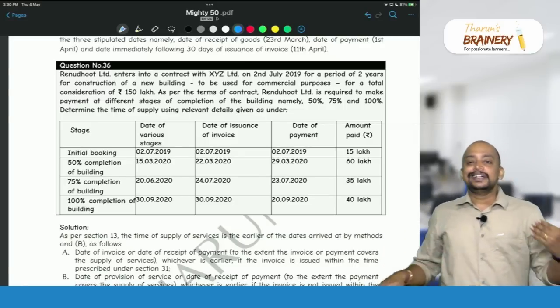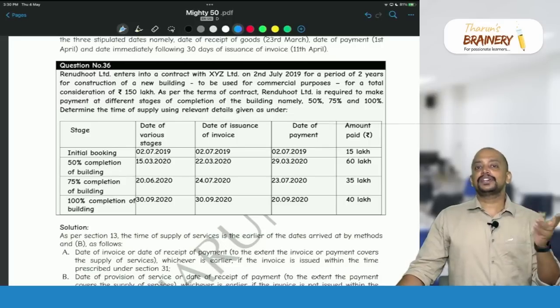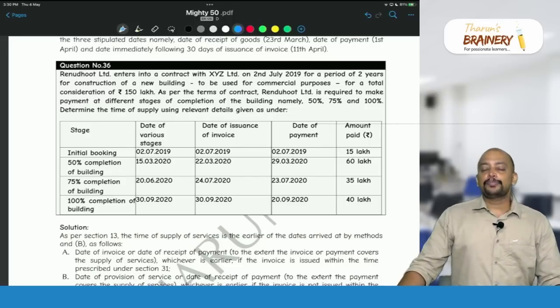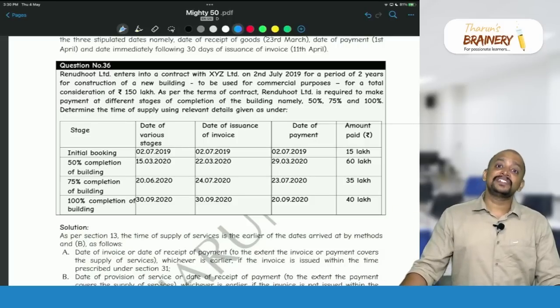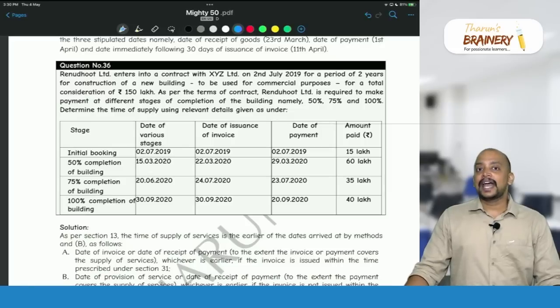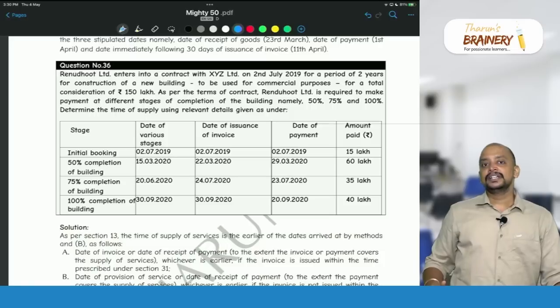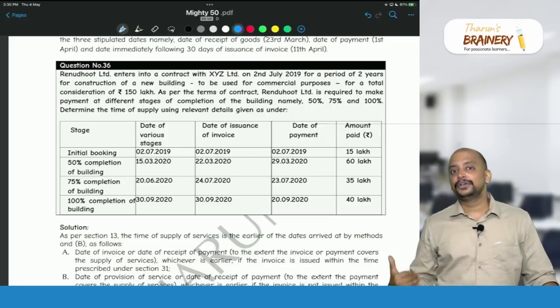So if the installment due date is ascertainable from the contract, the due date of installment is the due date of invoice. Suppose payment is linked to completion of an event, the date on which the event is completed will be taken as the due date of invoice. In the absence of that information, the date on which payment is received will be taken as the due date of invoice.